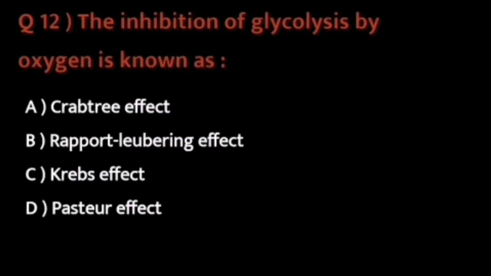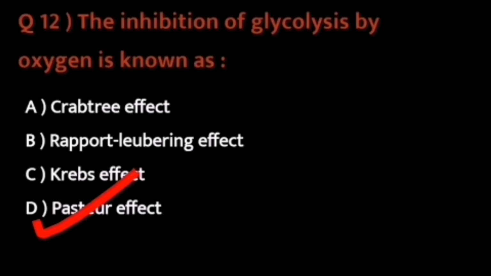Moving ahead to question number 12. It says the inhibition of glycolysis by oxygen is known as. So the options are Crabtree effect, Rappaport-Lubering effect, Krebs effect and the Pasteur effect. So the correct option is option D, Pasteur effect. So Pasteur effect says that oxygen causes the inhibition of the process of glycolysis.